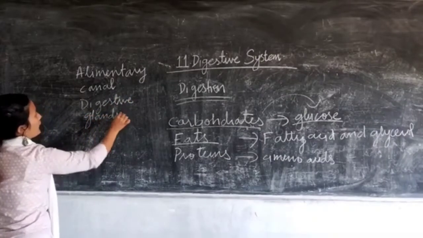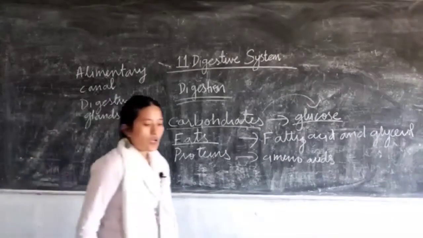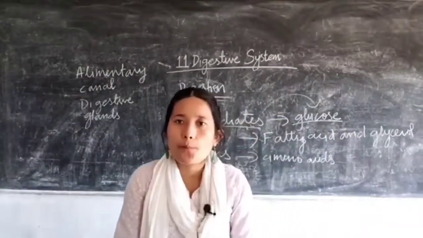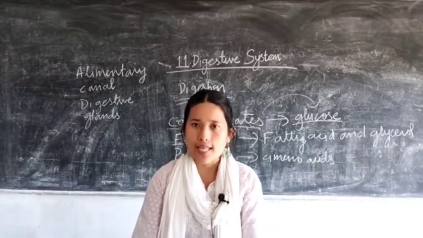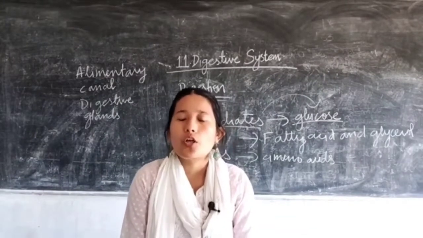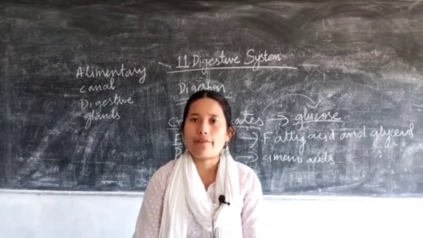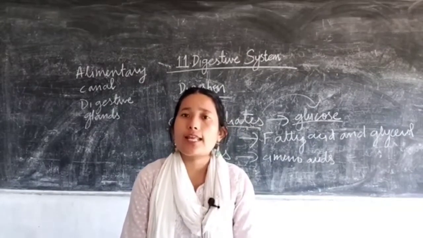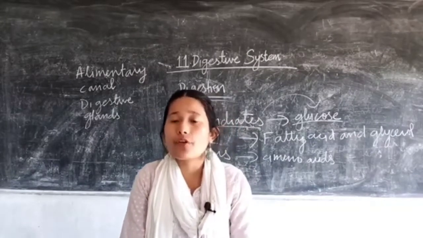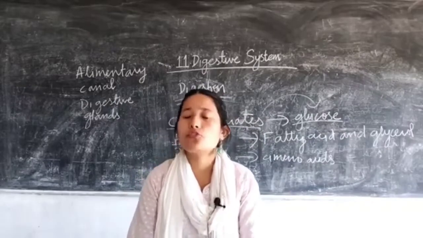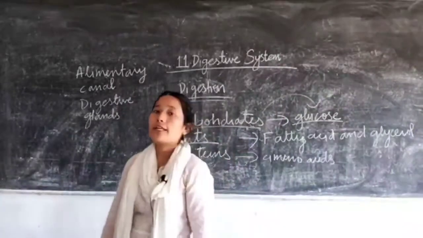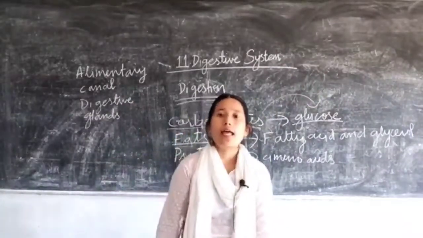Now, coming to the alimentary canal, it starts from the mouth and ends in the anus. In between, from the mouth you have the esophagus, then the stomach, then the small intestine, the large intestine, and then your anus, which is also a part of the large intestine. So, it starts from the mouth and finishes in the anus.